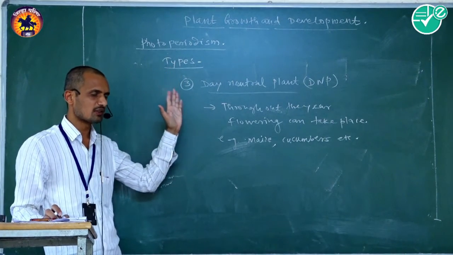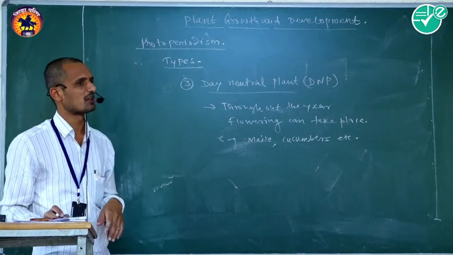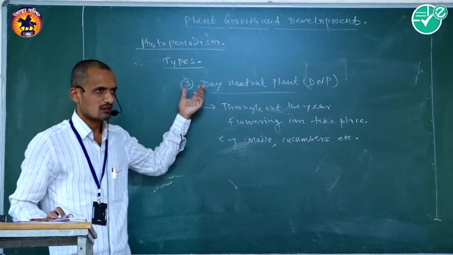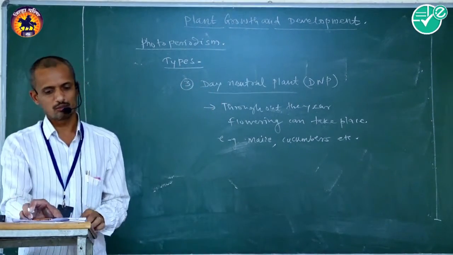There are three different types of plants on the basis of photoperiod: long day plants, short day plants and day neutral plants.